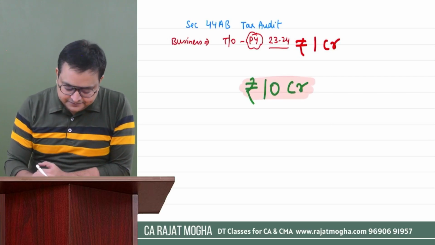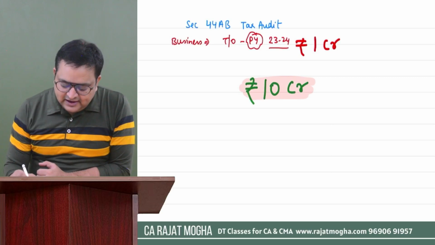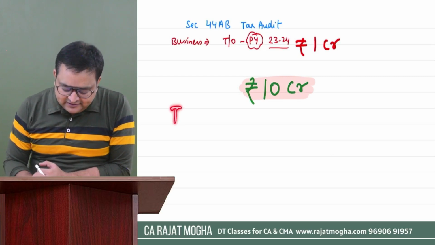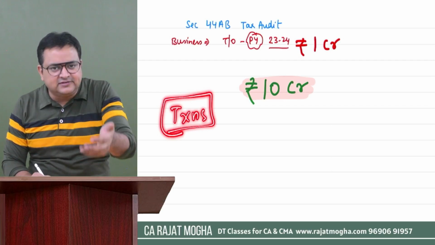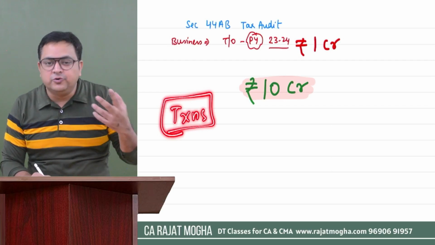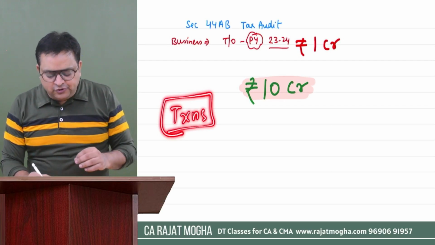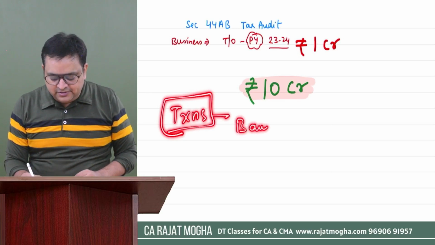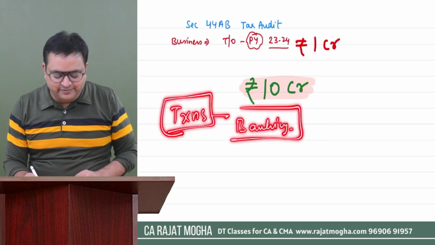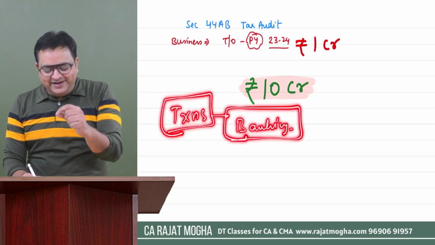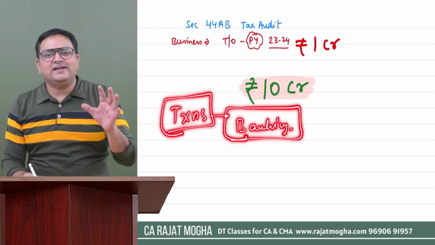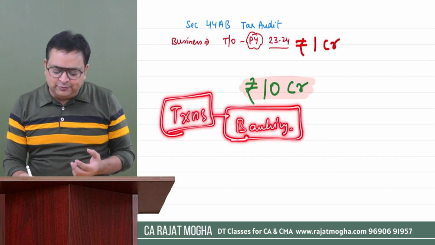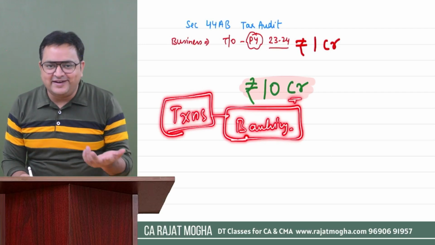What is that? It says that basically your transactions during the year, all your transactions, whatever the receipts which you are getting, whatever the amount you are paying, should be through banking mode. See how clever our government is. Income tax law is saying that if your transactions are majorly through banking mode, then up to 10 crore, you are not required to get the accounts audited.